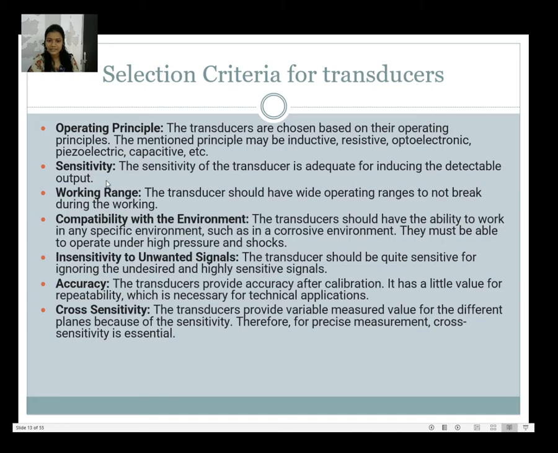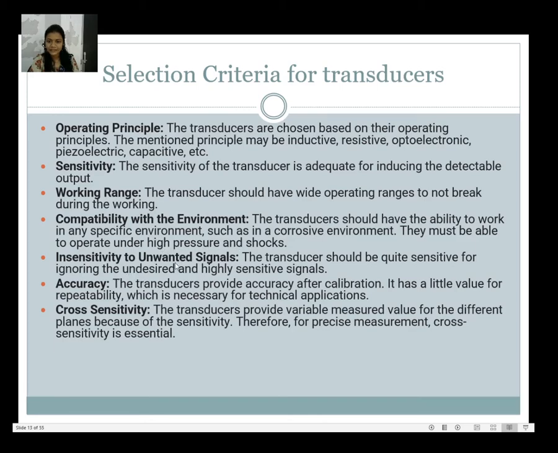The next is sensitivity. The sensitivity of the transducer should be adequate for producing a detectable output. Then the third one is working range. The transducer should have a wide operating range and should not break during working. So the working range should be high. Then compatibility with the environment. The transducer should have the ability to work in any specific environment, like a corrosive environment; it must be able to operate under high pressure and shocks.